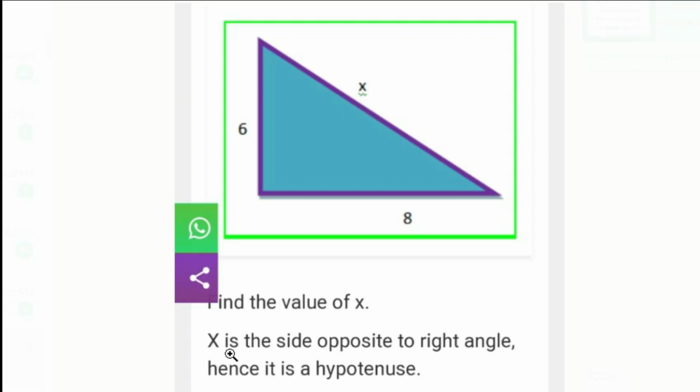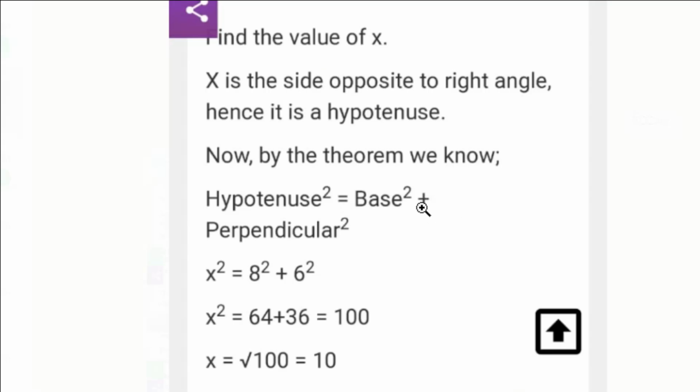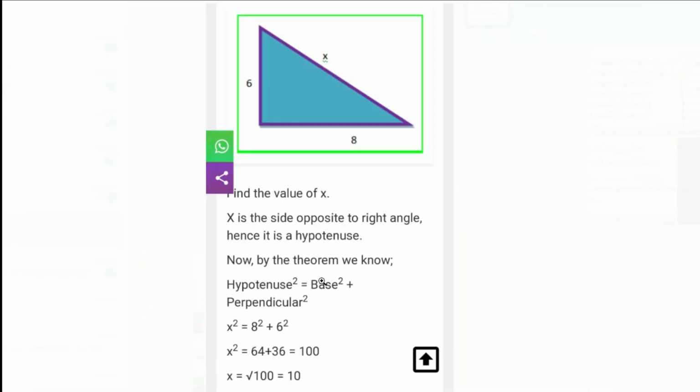Find the value of x. What is x? X is the side opposite to the right angle, so it is hypotenuse. So now we will apply the Pythagoras theorem. According to Pythagoras, hypotenuse square is equal to the sum of the square of base and the square of perpendicular. So what is hypotenuse? X. So x square equals base, which is 8, so 8 square plus perpendicular, which is 6, so 6 square. X square equals 8 square plus 6 square.